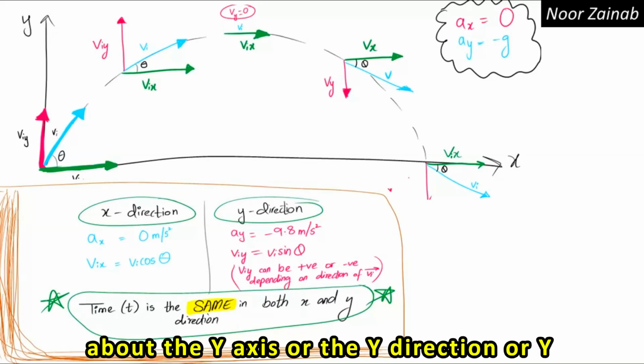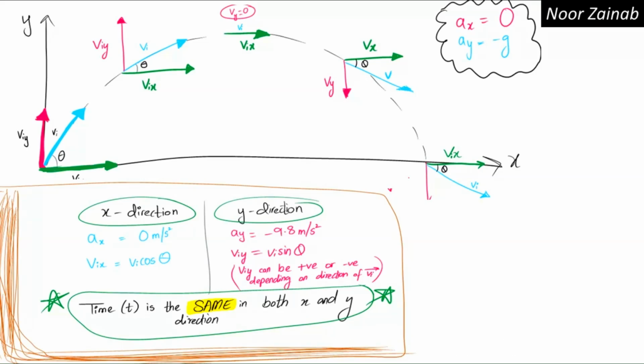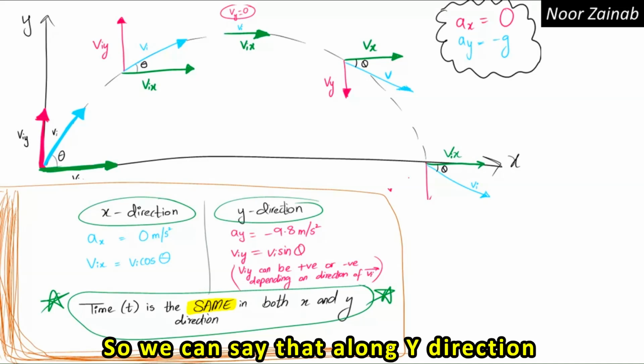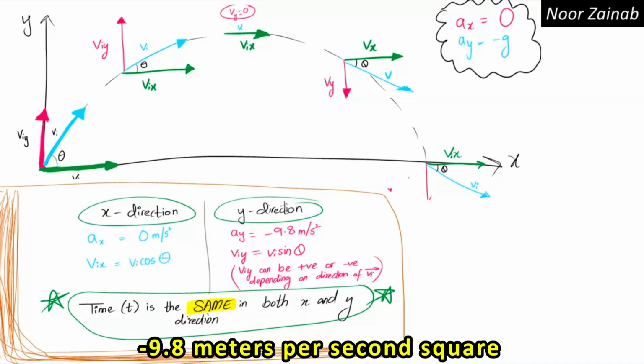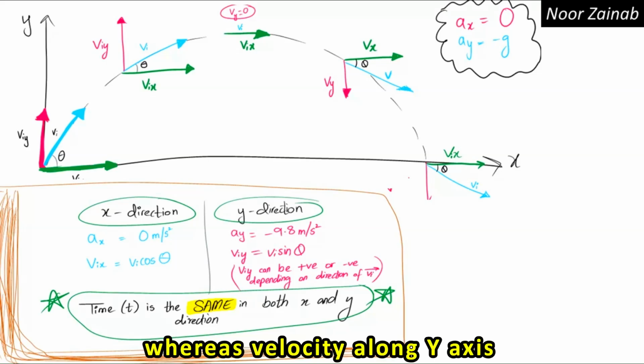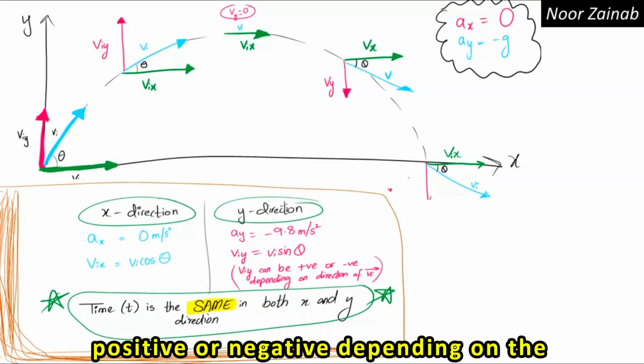And now if we talk about the y-axis or the y direction or y dimension of the projectile motion, we can say that along y direction, acceleration is constant and it is negative 9.8 meters per second square, whereas velocity along y-axis changes uniformly and it can be positive or negative depending on the direction of initial velocity.